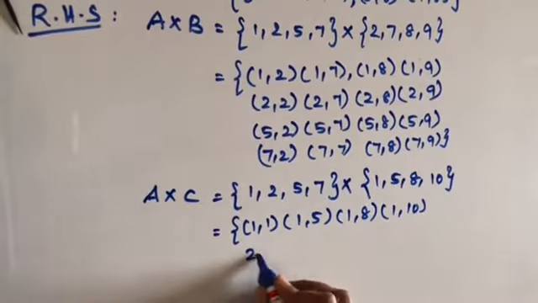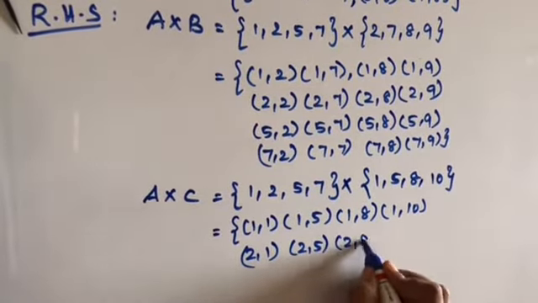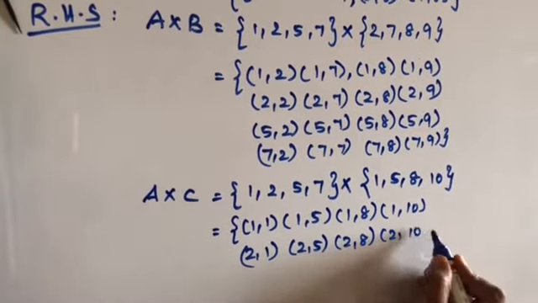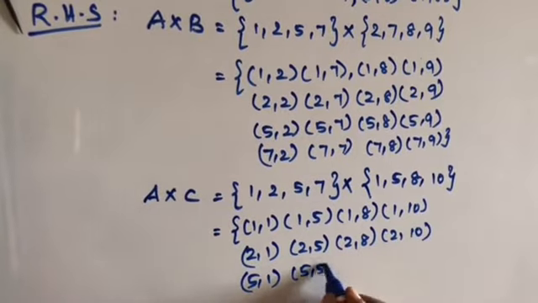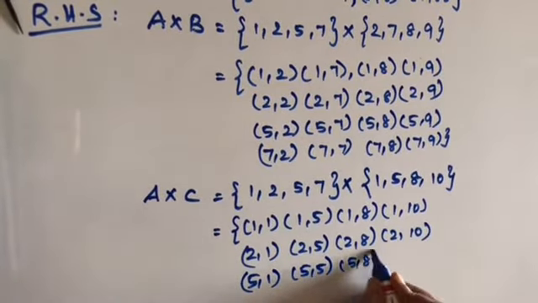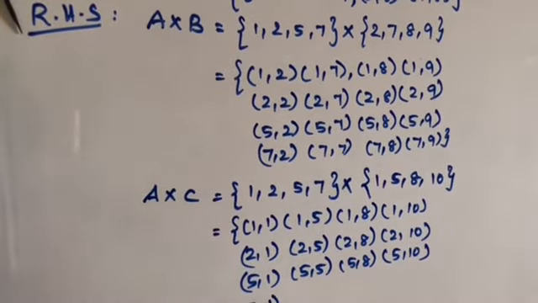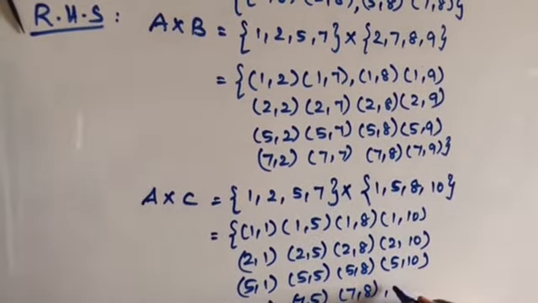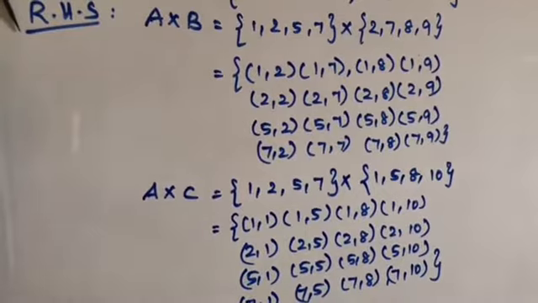Similarly, 2,1; 2,2; 2,5; 2,8; 2,10. 5,1; 5,5; 5,8; 5,10. 7,1; 7,5; 7,8; and 7,10. Okay, so now we found A cross B and A cross C.